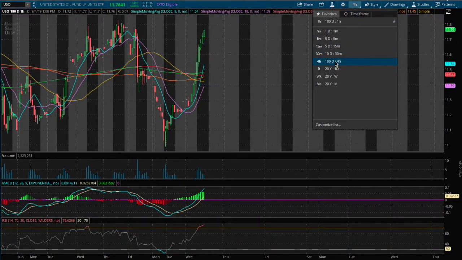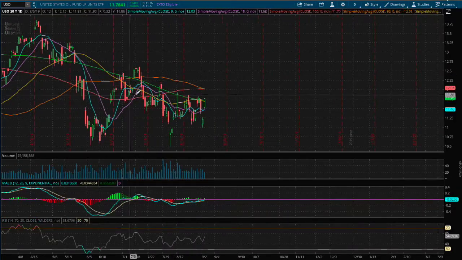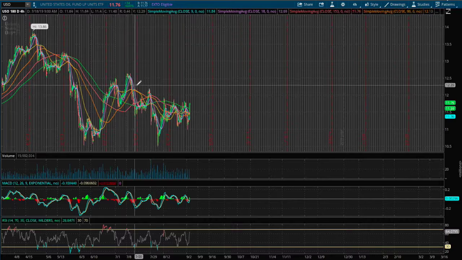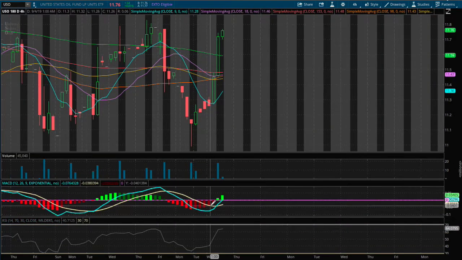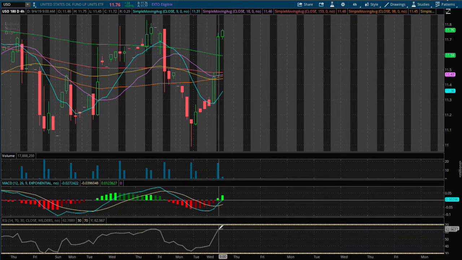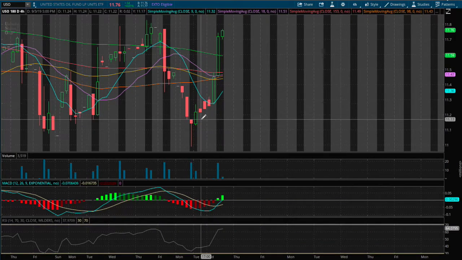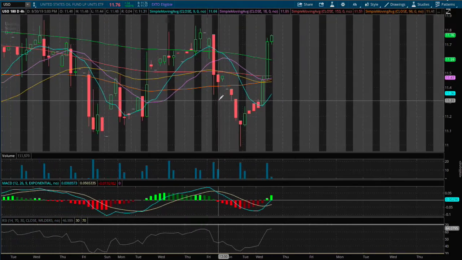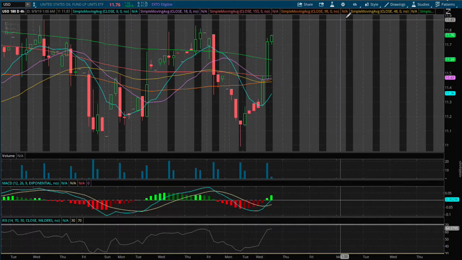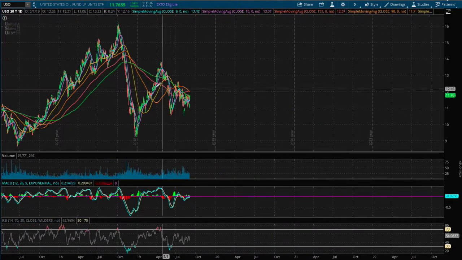So on the 4 hour chart, we start to see a possibility that we may turn positive on the 4 hour MACD. I do see that, actually, that is a daily chart, so let's move back. So on the 4 hour, this is the 4 hour MACD. We convert and we still are in progress of hitting positive MACD, and we still have not hit overbought territory on the RSI, so we have a good chance that this may continue on higher as long as we close new highs, so above recent highs.